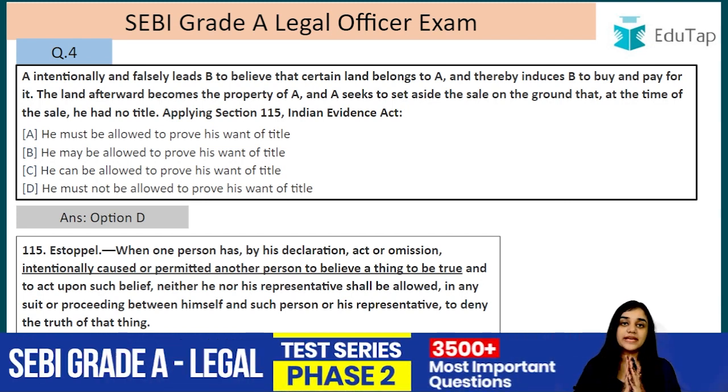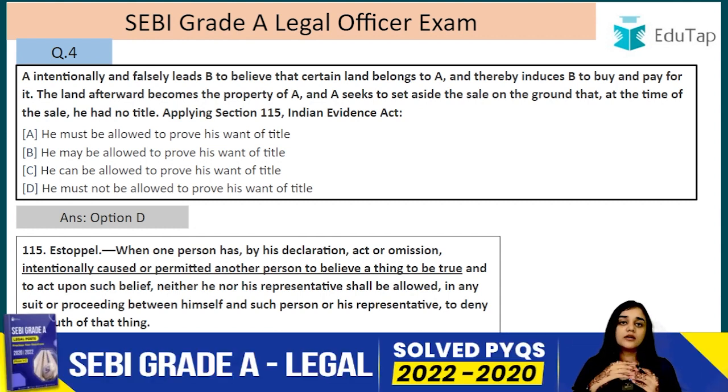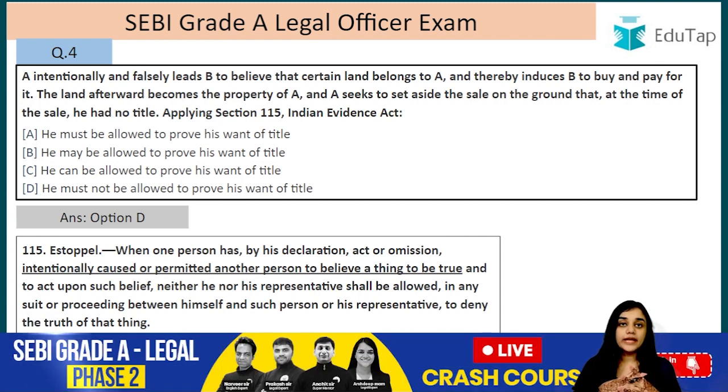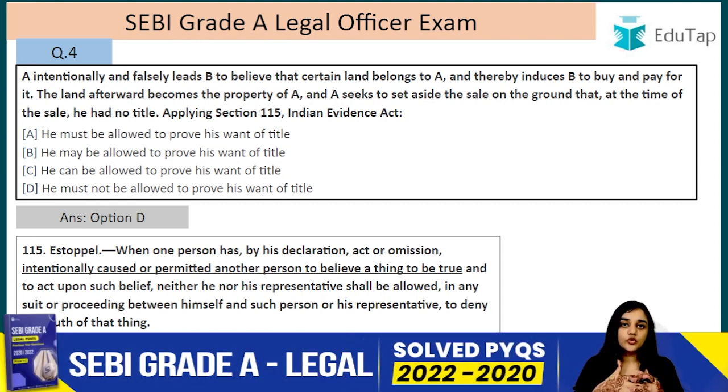For example, there was a property case going on between A and B, and A had a property worth, let's say, 10 crore rupees. It has been 25 years and A has given up all hopes. He thinks that this property is never going to come to him. So now what happens? X comes to A and asks, is this your property? I want to buy it. Now A intentionally tells X that yes, this is my property, because he knows that he is not going to get that property, and X says that I will buy it, for example, for 5 crore rupees.